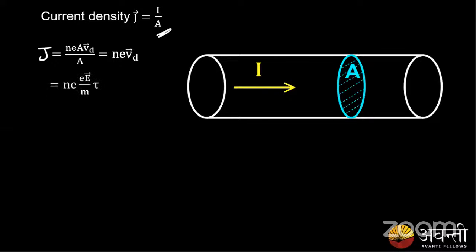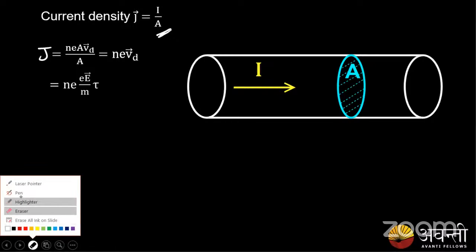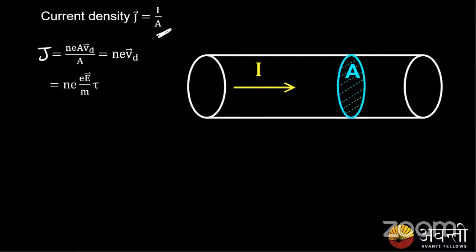Now from the previous expression, we know that Vd is minus e times E by m times tau. We consider only the magnitude of Vd. So Vd equals e, the charge on the electron, times E by m times tau.